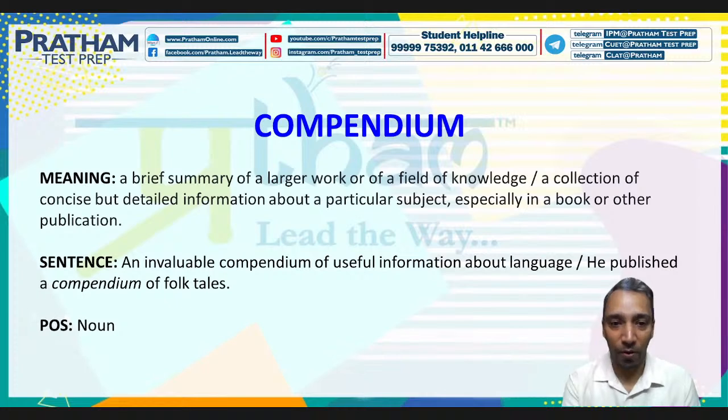Compendium. An invaluable compendium of useful information about language. Another sentence can be, he published a compendium of folk tales. So an invaluable compendium of useful information about language, or he published a compendium of folk tales can be the sentence for this word.